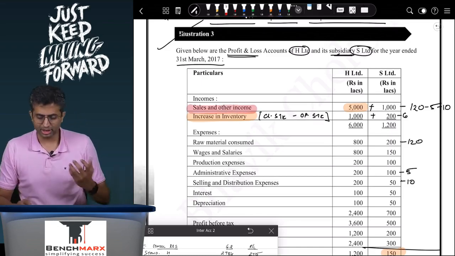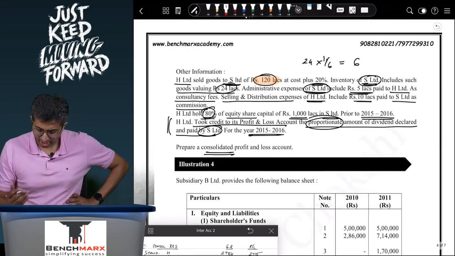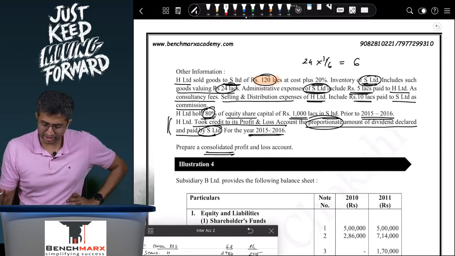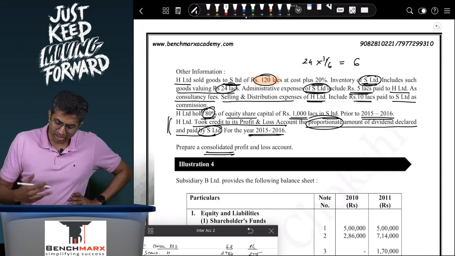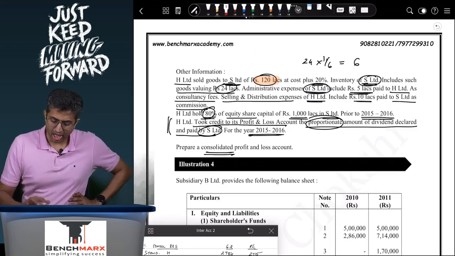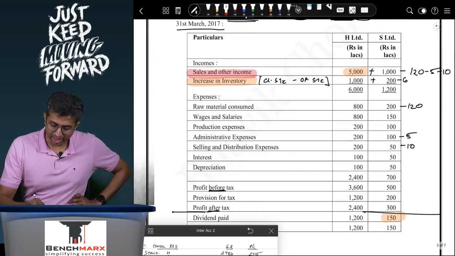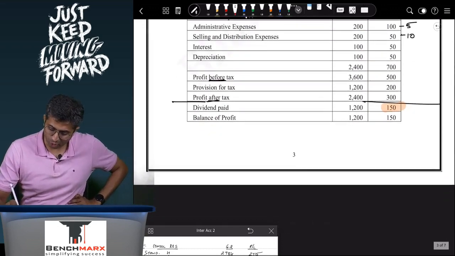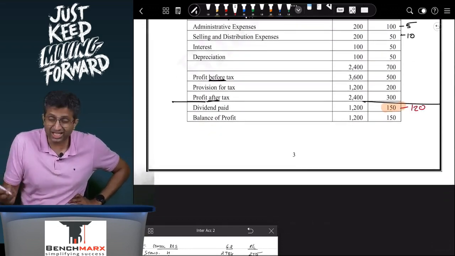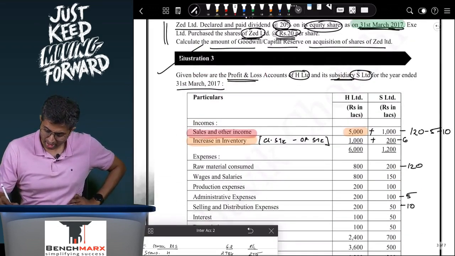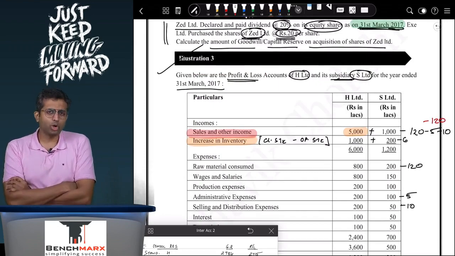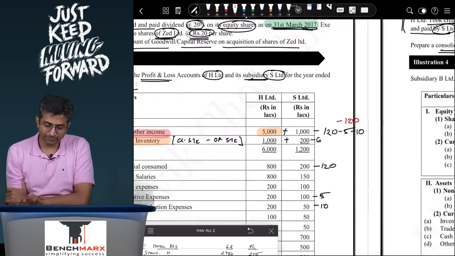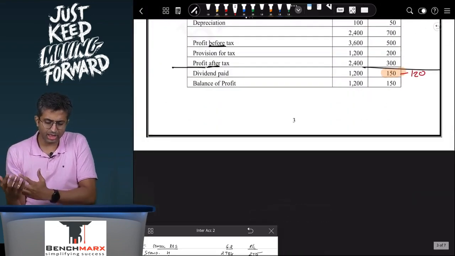This 120 over here is also intercompany. There is dividend income which S is declaring and H is receiving. Now, out of this dividend income, 120 is going to the parent, and even over here in the sales and other income 120 can be reduced. So over here this 120 adjustment is for dividend.